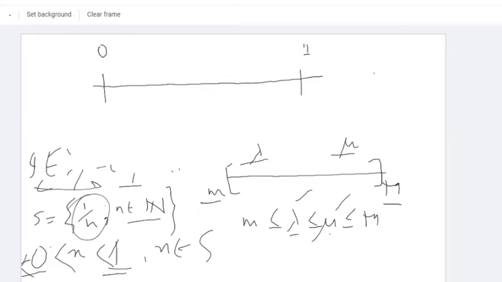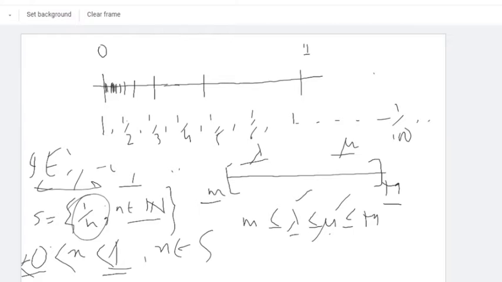Now if you put n equal to 2, it is half. If you put n equals 3, it is 1 by 3. So the distance between consecutive points keeps decreasing, doesn't it? Okay, wait, let me do it a little this side. 1 by 3, 1 by 4, 1 by 5, 1 by 6, 1 by 7, 1 by 8, where does this go? Actually it comes to 0. It is like 1, 1 by 2, 1 by 3, 1 by 4, 1 by 5, 1 by 6, it goes on,